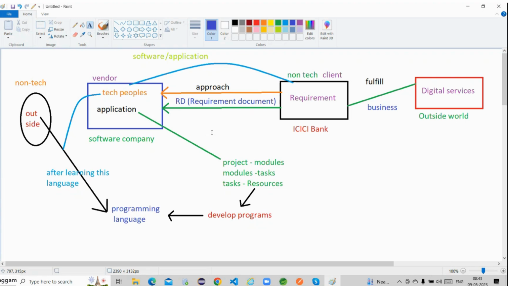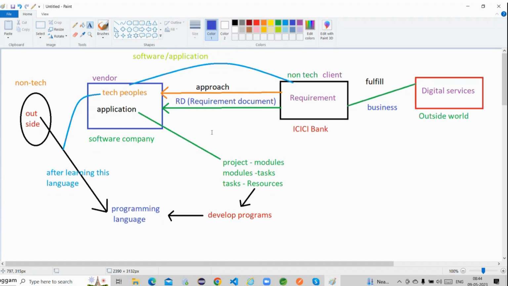Maybe they can understand exactly the requirement, or maybe there is a mismatch. They have written one requirement, but they understand it another way and develop it another way. Then when the application is released to the client, the application's functionality is different, right? The application behaves in a different way.